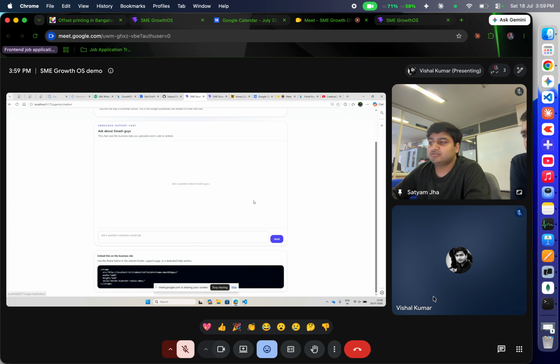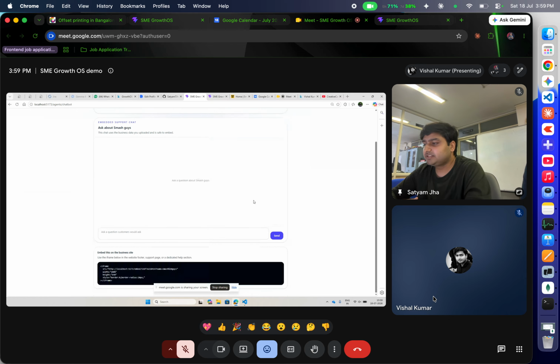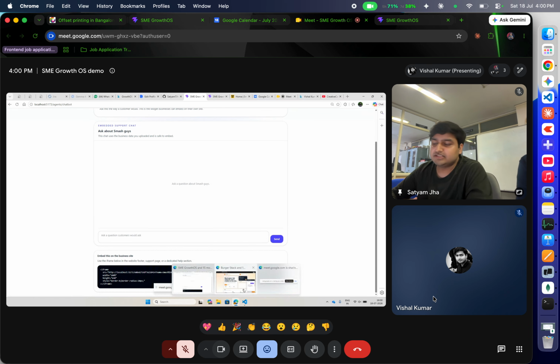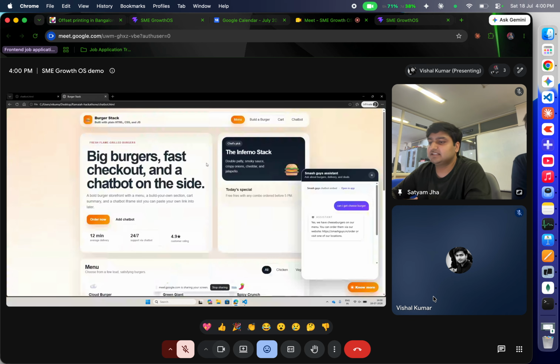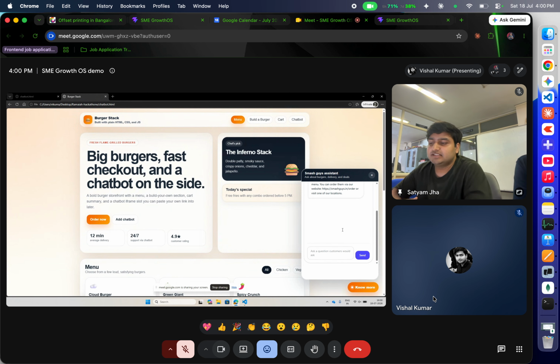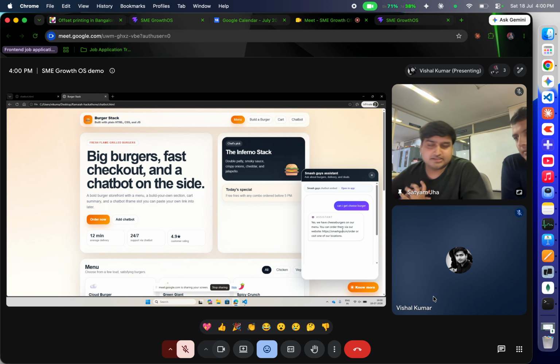Basically, the chatbot works like this: I register my restaurant on my website, and we get an iframe. When someone wants to integrate that inside their site, they just need to call our iframe. They can embed the iframe here, and they can just chat with this chatbot and get the information. And it's just one line of code for them. We have done everything for them. So yeah, that's all. Thanks.